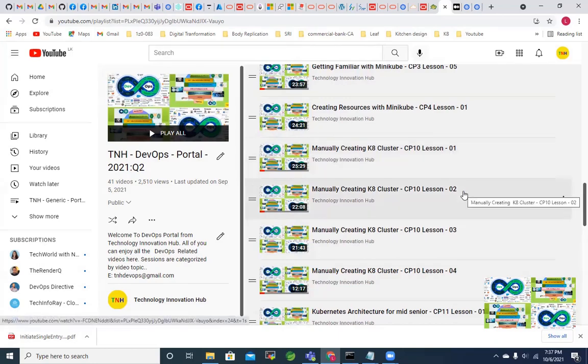Now, you may remember in the architecture, in the PowerPoint deck, we explained something called container runtime, the CRI, container runtime interface.